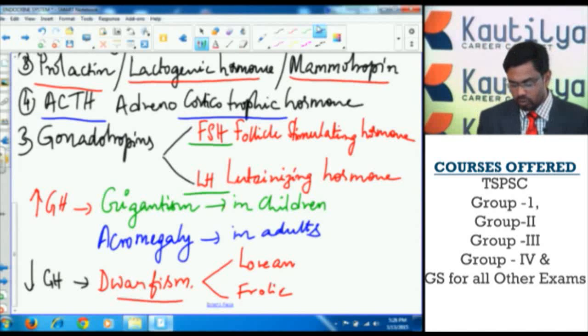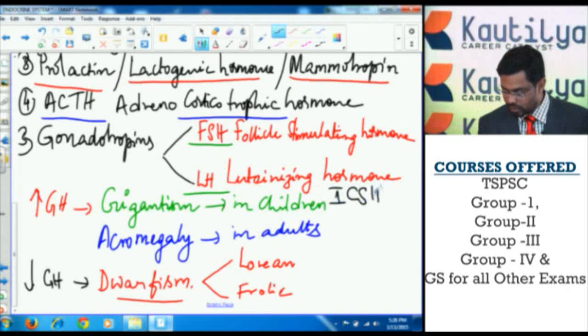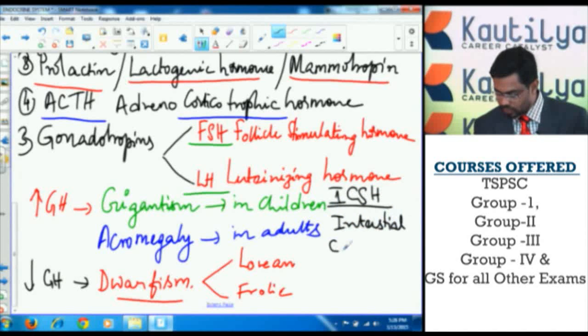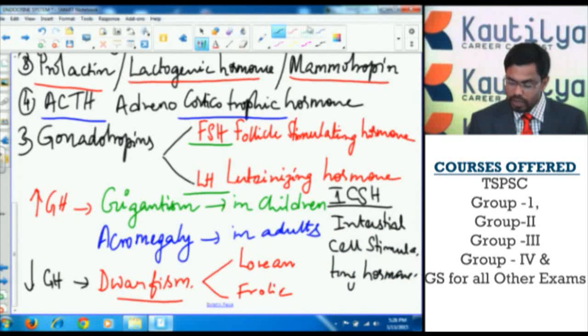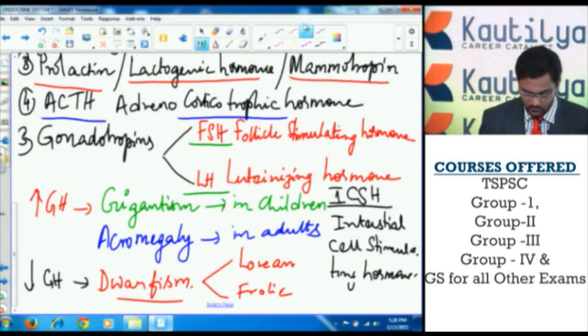Whereas luteinizing hormone maintains the secondary sexual characters in both males and females, and luteinizing hormone is also called ICSH, interstitial cell stimulating hormone. Interstitial cell stimulating hormone stimulates the interstitial cells of the testes, thereby the interstitial cells or Leydig cells can secrete the testosterone hormone.